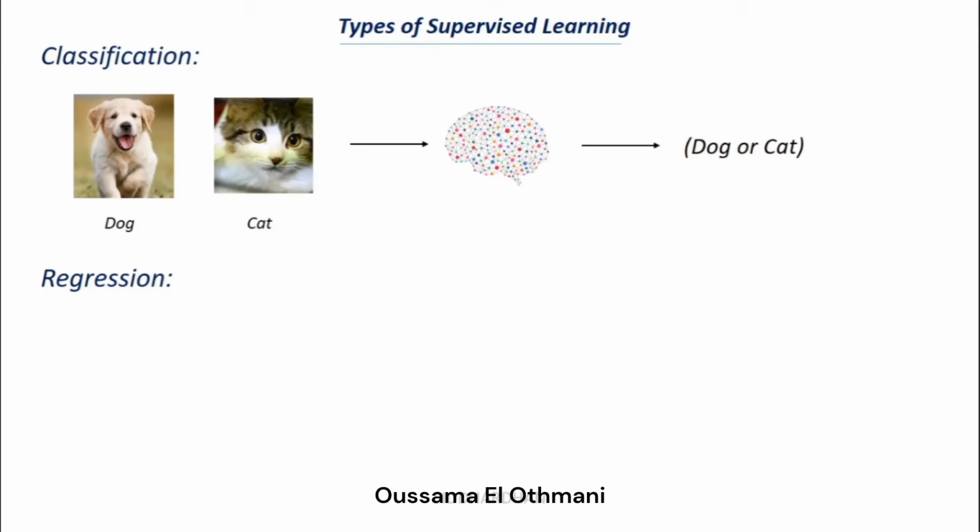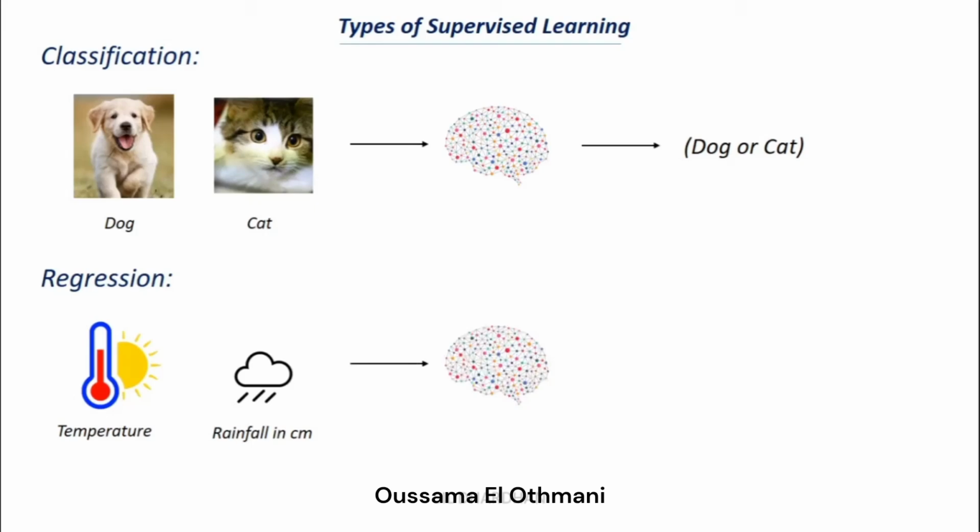Now let's discuss an example for regression. Let's say we need to predict the rainfall in centimeters for a given temperature, pressure and different factors on which the rainfall depends. We train our machine learning model with this data. We tell the model that for this temperature there will be this much rainfall, and for different cases like this. When the model has learned from the data and we give a new temperature value, it can tell how much rainfall we can expect. The rainfall in centimeters will be a continuous value, it can be a decimal value, right? So this is called regression.